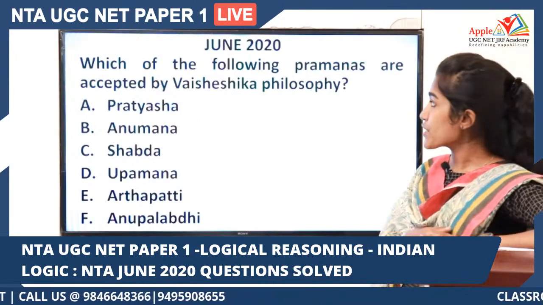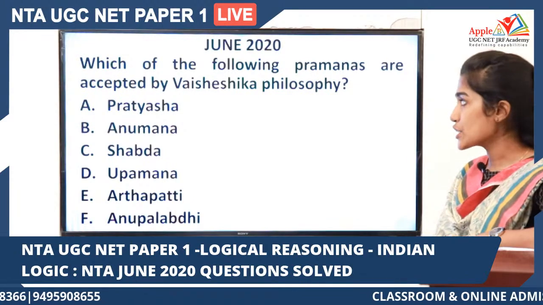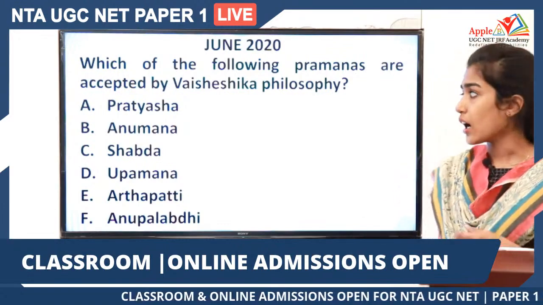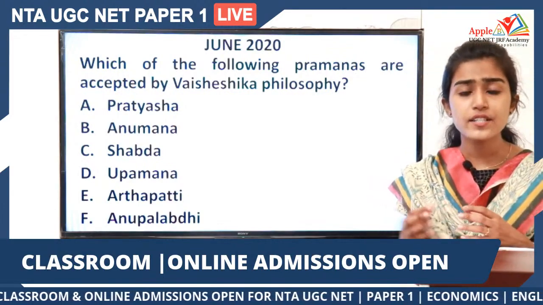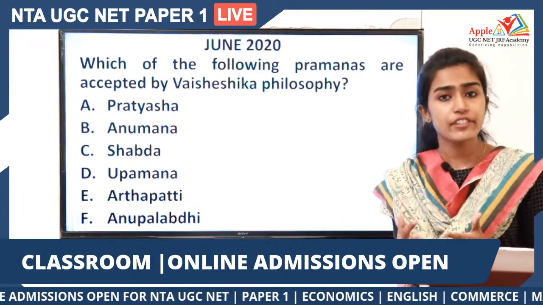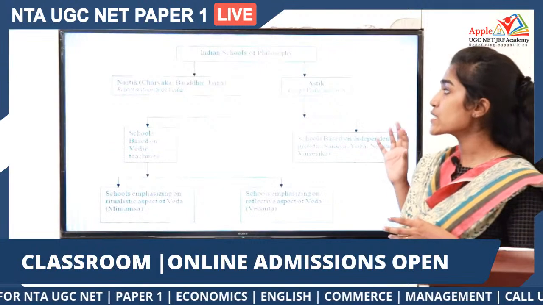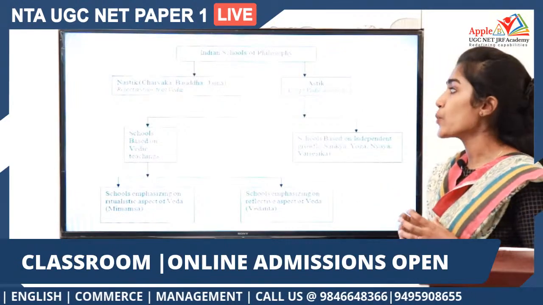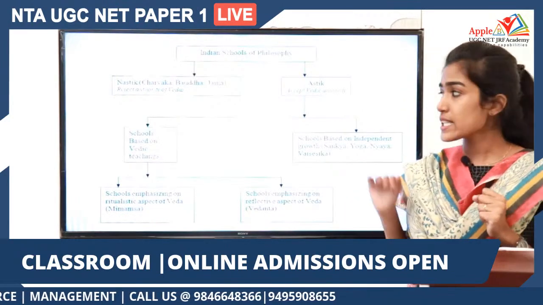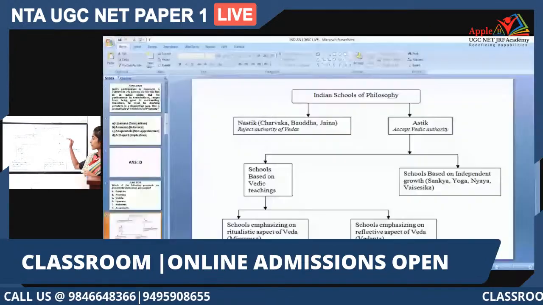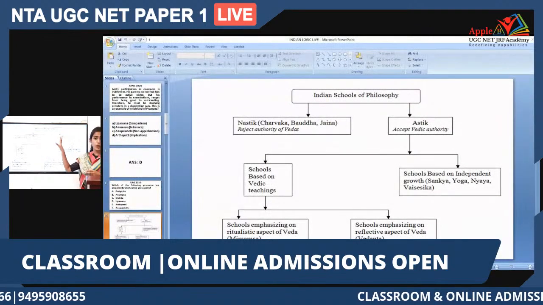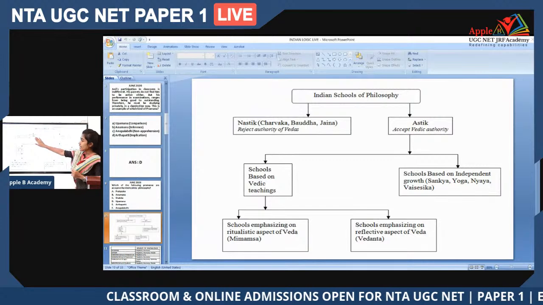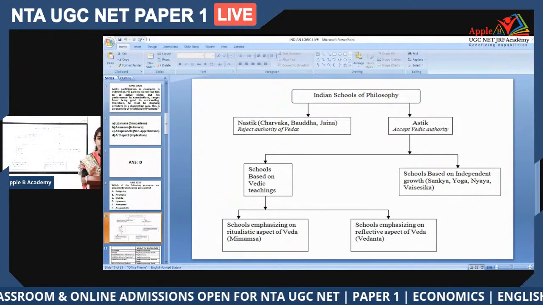Next question: which of the following pramanas are accepted by Vaisheshika philosophy? This is an area that was explored in the recent exam. We got a few questions from this particular area. This is based on Indian philosophy. If we consider the Indian schools of philosophy, we have two different groups, which include Nastika and Astika. The Nastika school of philosophy basically rejects the authority of the Vedas, whereas the Astika group accepts the Vedic authority. Under Nastika, we have Charvaka, Bauddha and Jaina.